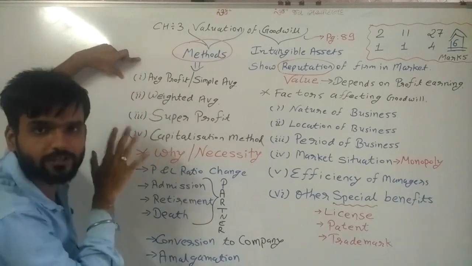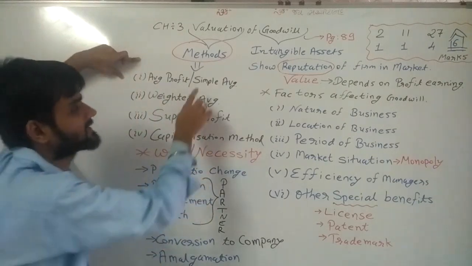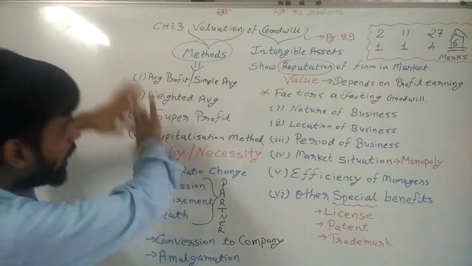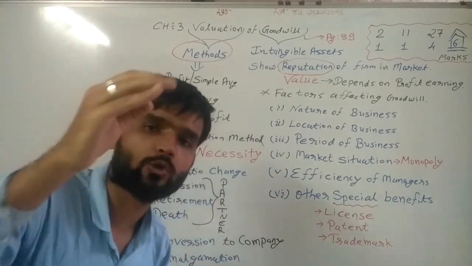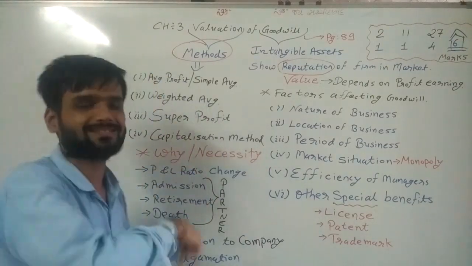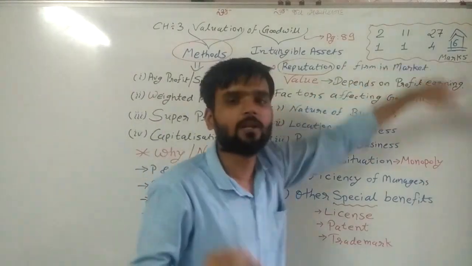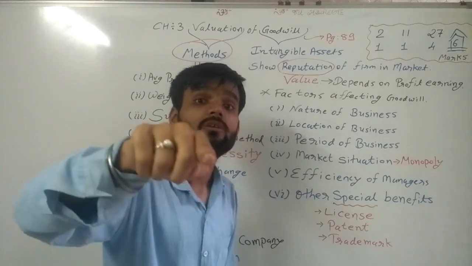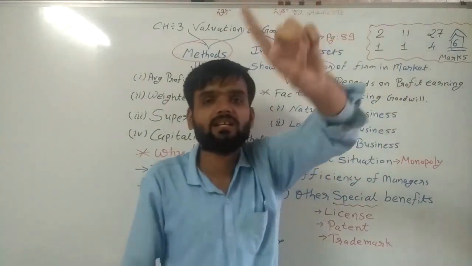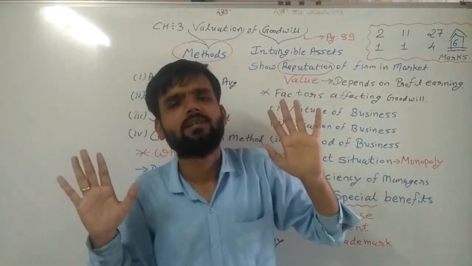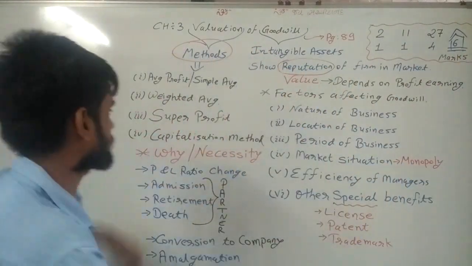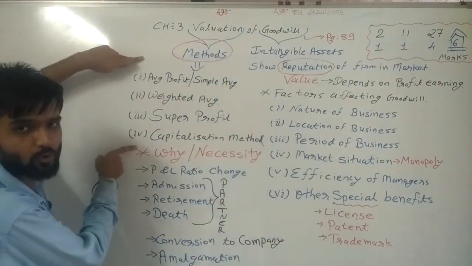First, average profit, or we can say simple average profit method. And for all these 4 methods, you have to calculate sums. From this, a 4 marker question will be asked in your examination. That question number 27 is fixed. Question number 27 is of 4 marks, and that 4 marker question will be asked from these 4 methods.